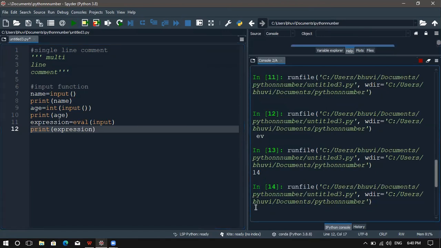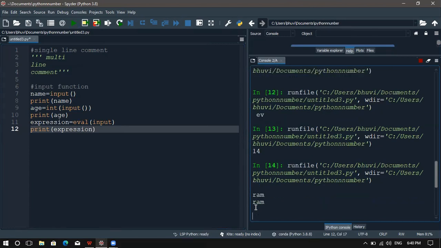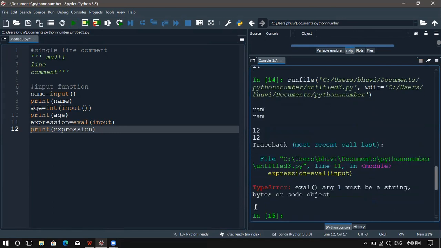So when I run this, the first input function is name, right? I'm giving Ram here. So it prints Ram. Next it is asking for the input for age. I'm giving 12. So it prints 12. So it shows an error: eval argument 1 must be a string, bytes, or code object.